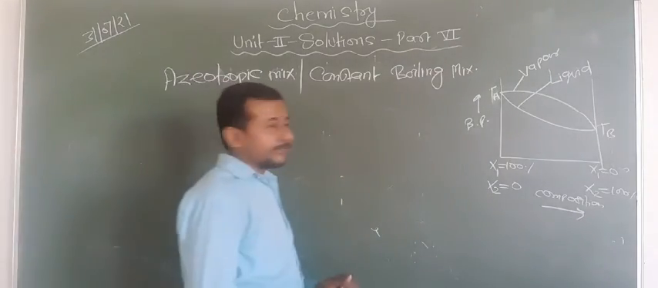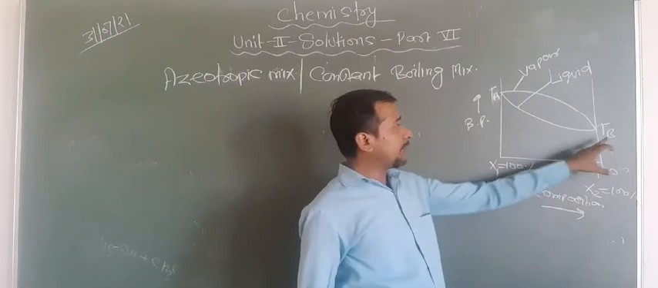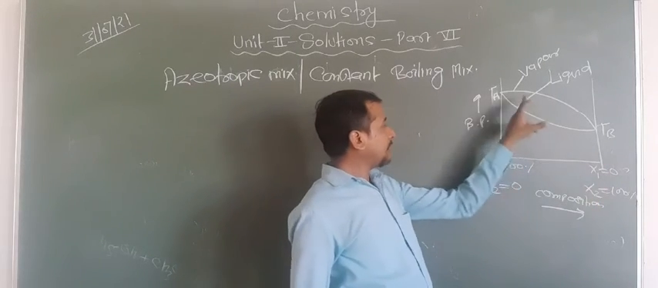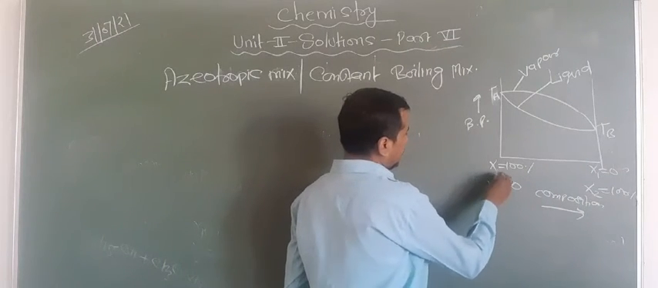So look at the graph here. Here the boiling points and composition graph is plotted. TB is the boiling point of B, and that means you can say this is B and this is A.